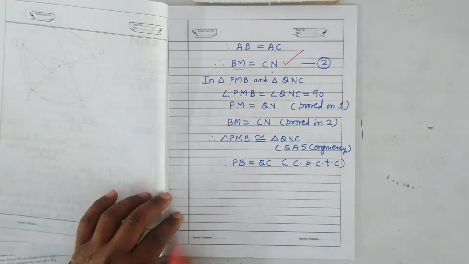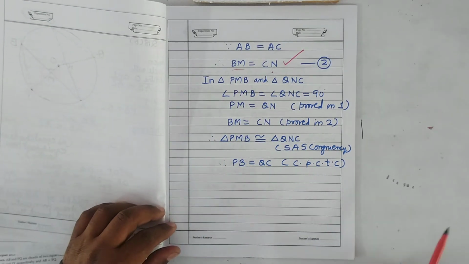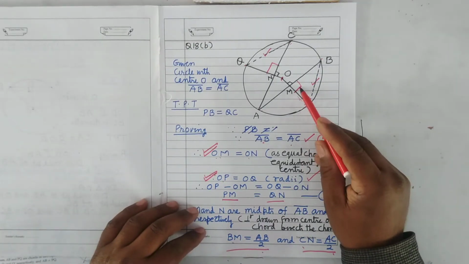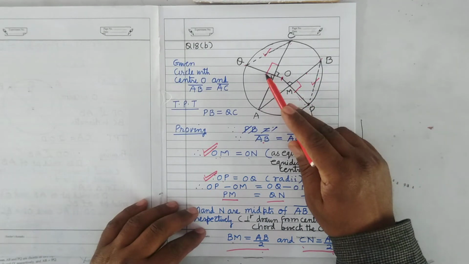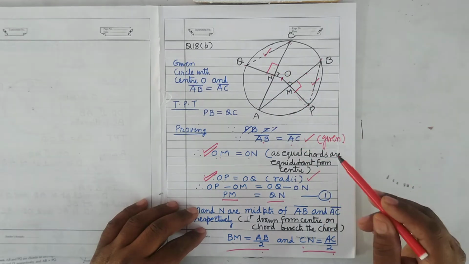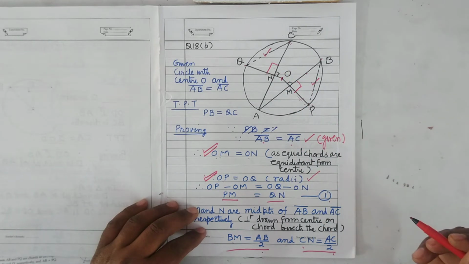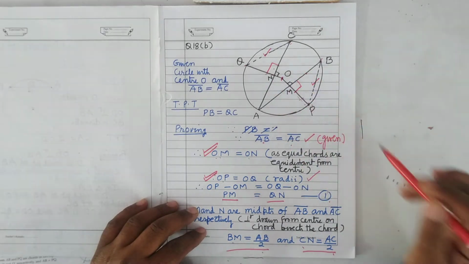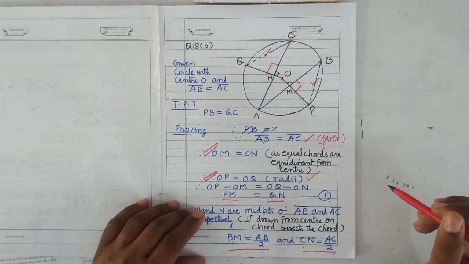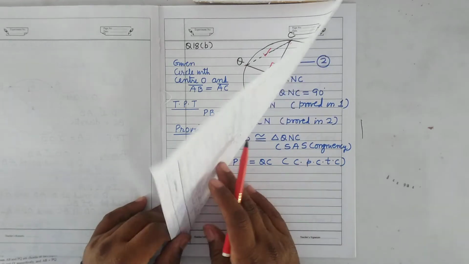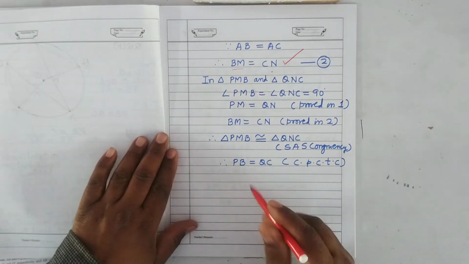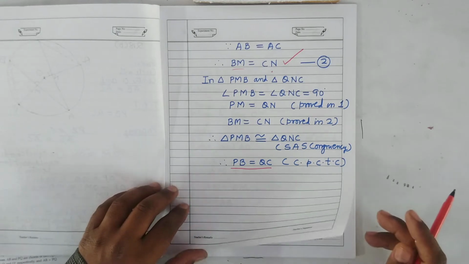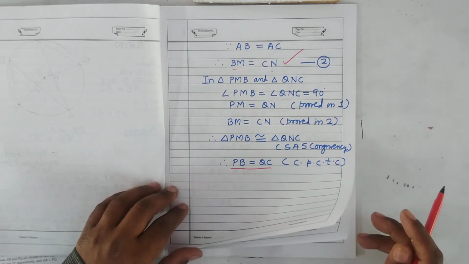It's clear? So by SAS, side angle side congruency, both the triangles will be congruent, and when they are congruent, then PB will be equal to QC, by CPCTC, means corresponding parts of congruent triangles are congruent.